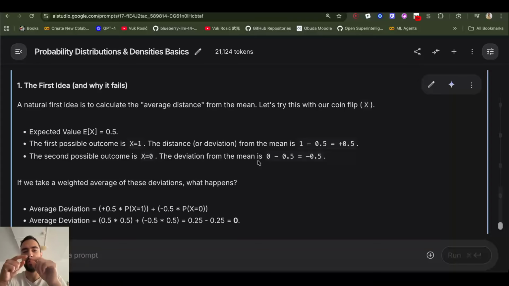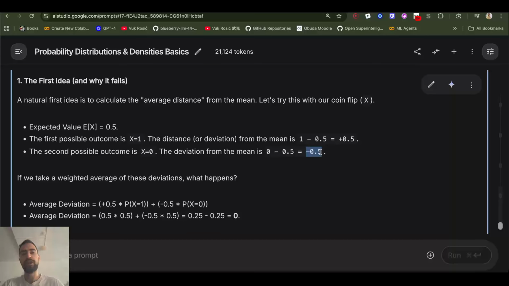The first idea would be to just measure the distance. For example, I know the average is 0.5 and I can get 0 or 1. So if x is 1, if we win the bet, then we get plus 0.5. If we lose, minus 0.5. So there's the distance: plus 0.5 is the distance on this side and minus 0.5 is the distance on this side from the mean.